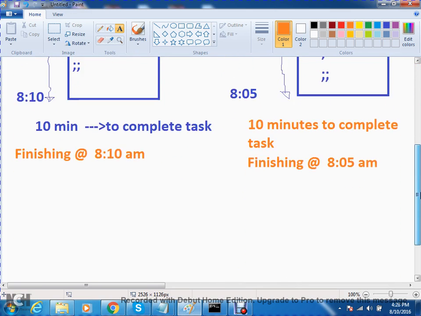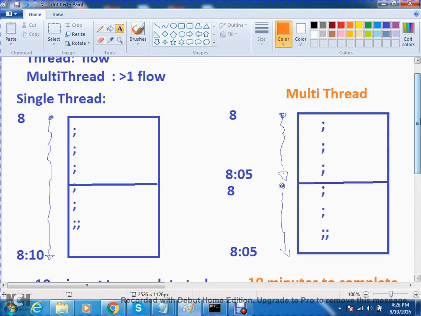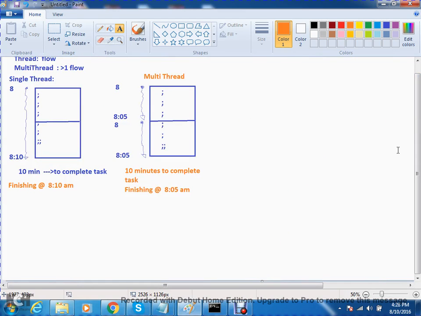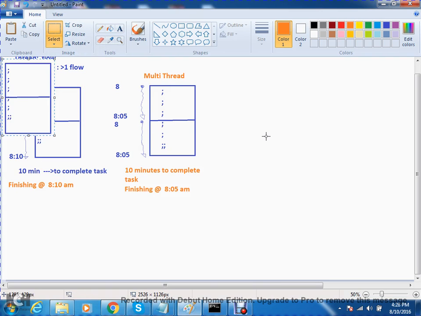Now, let us understand our Java thread. Same story, nothing changes. Java multi-threading concept we are going to understand. Observe carefully.